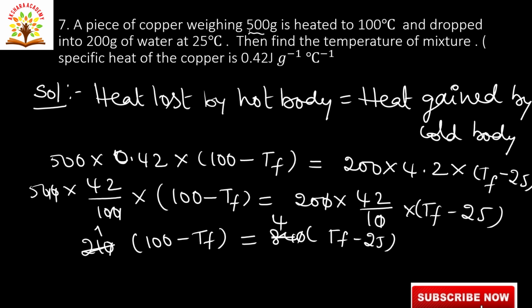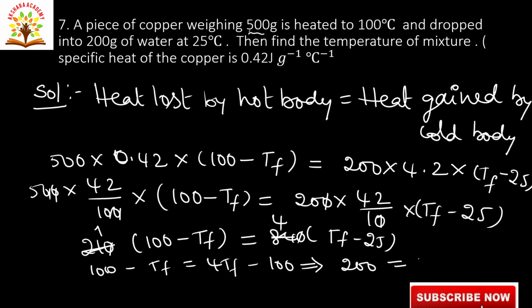So 100 minus TF is equal to 4 into TF minus 25, that is 4 TF minus 100. We are writing 100 plus 100, 200, is equal to 5. Here minus TF will go to this side as plus TF, 4 TF plus TF, 5 TF.